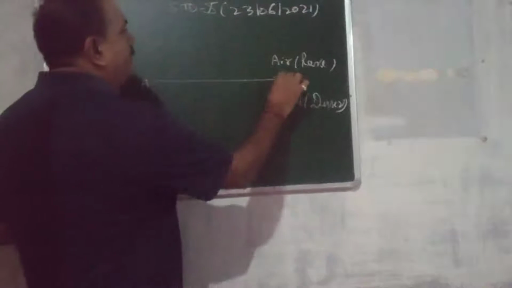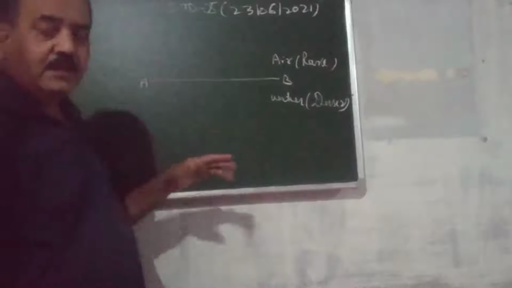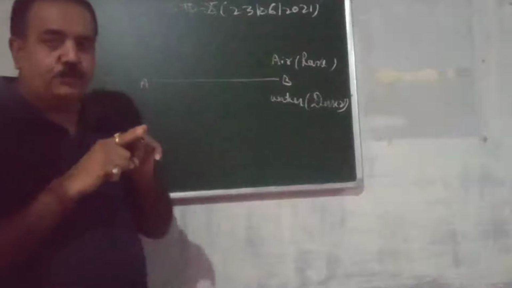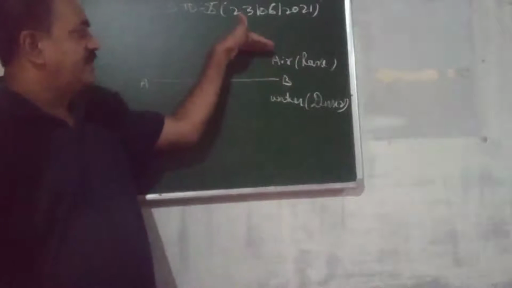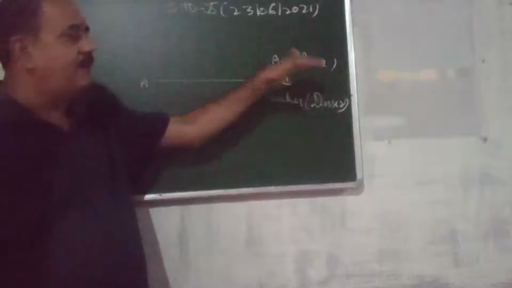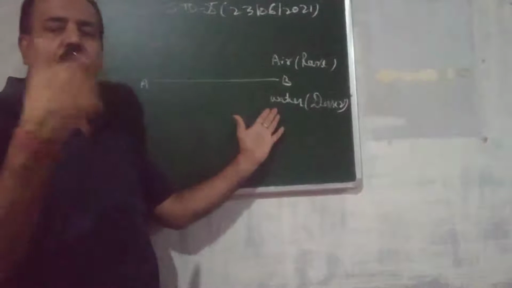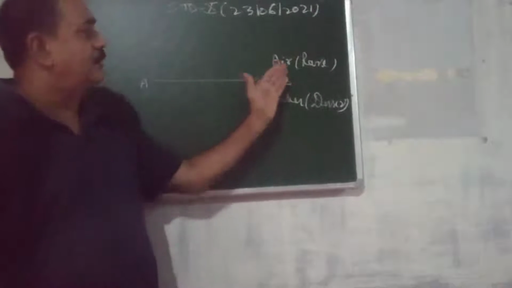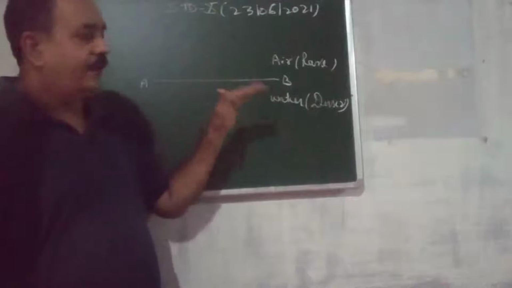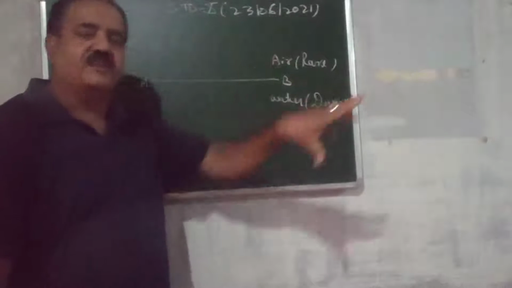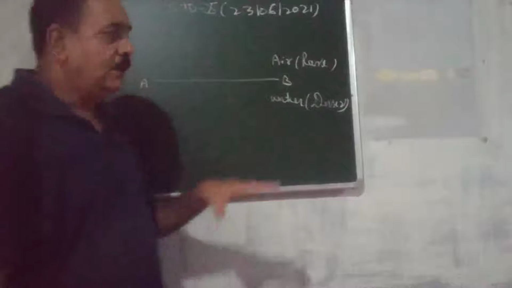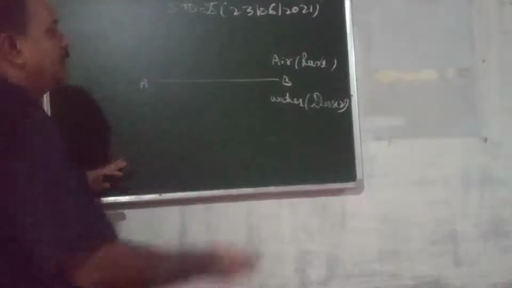So this line AB, let us write AB, is a separating surface, separating the two different mediums. This is air, also known as the rare medium, and this is water or glass, any other medium other than the air. It is also known as denser medium. Right? So two different mediums are there.